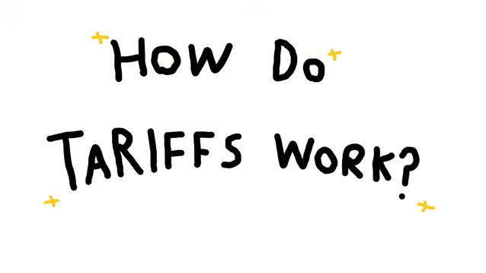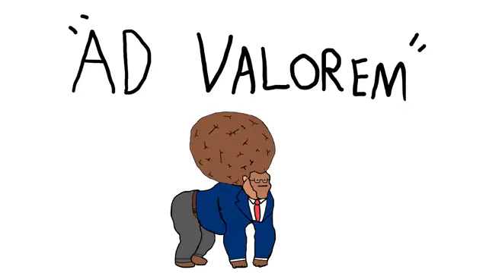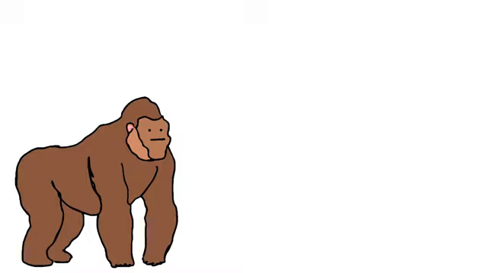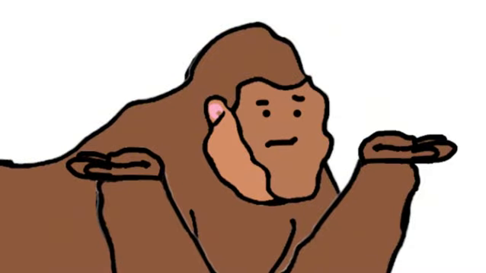How do tariffs work? Tariffs can be dollar amount, or a percentage of the cost of item. Most monkey countries use percentage tariffs, but they call them ad valorem to make monkey sound smart. Tariffs can get really specific. Unripe banana can have different tariffs to ripe ones, even though they both banana. Even banana cannot escape bureaucracy.